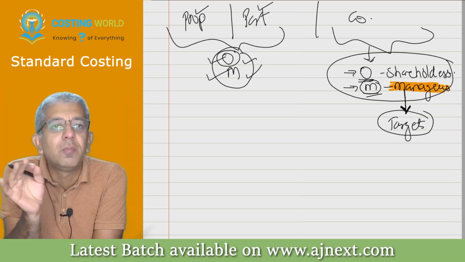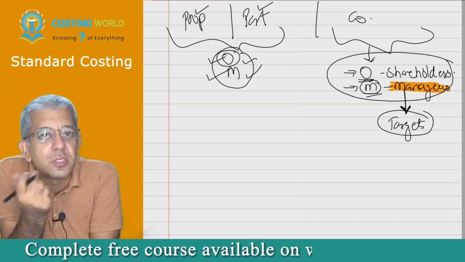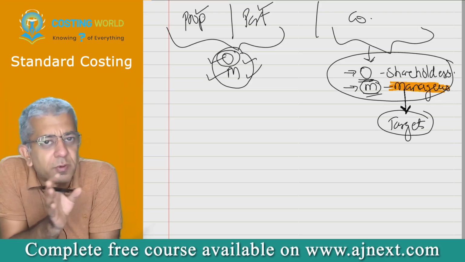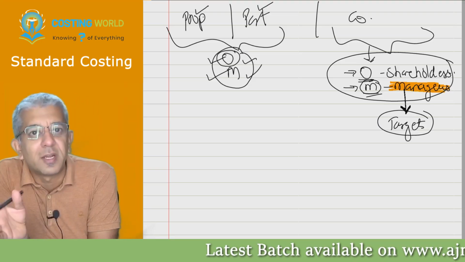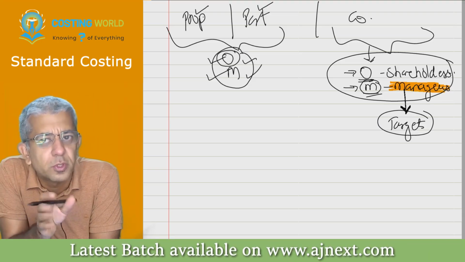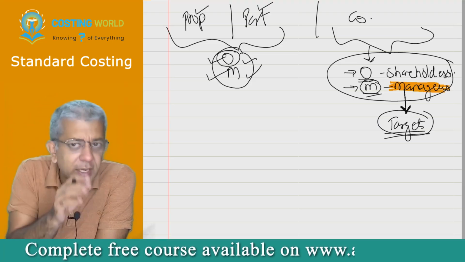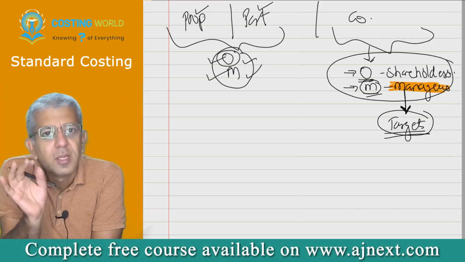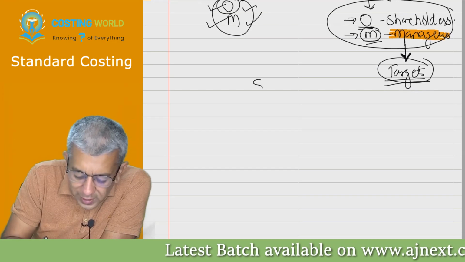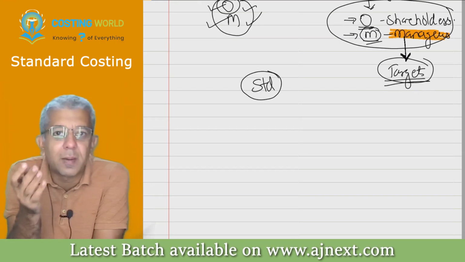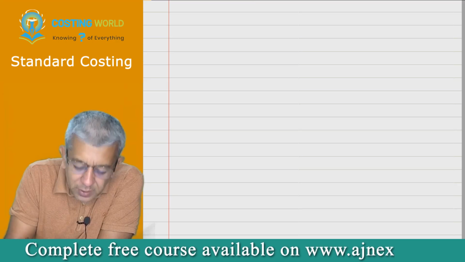Okay, that system came to be known as standard costing. It's basically a controlling system. It's basically an evaluation system. It helps me to control my managers so that they perform well. It helps me to find out whether my manager is doing a good job or bad job, good job till what extent, bad job till what extent, and so on and so forth. So basically, standard costing is giving targets to your various managers and telling them that you have to achieve these targets. Now these targets started to be called standards, and that is why this chapter is called standard costing.